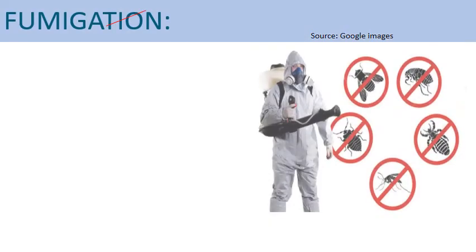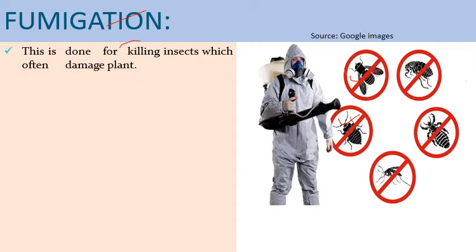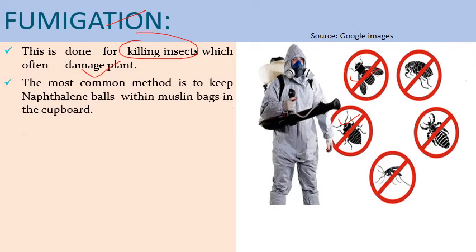Next is fumigation. So fumigation is mostly done to kill the insects or pests जो plant parts को damage करते हैं. So this is done to kill the insects which often damage the plants. And the most common method of fumigation we can say is keeping the naphthalene ball. जो naphthalene balls होते हैं उनको हम मुस्तन बैग के अंदर कपबोर्ड्स में रखते हैं जो